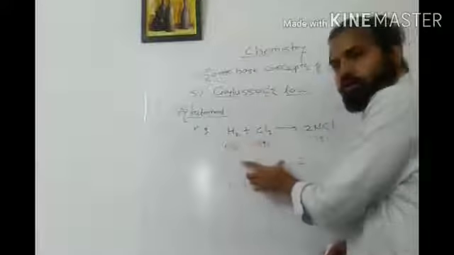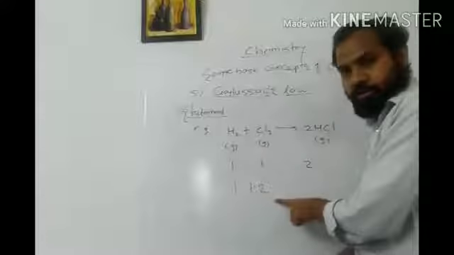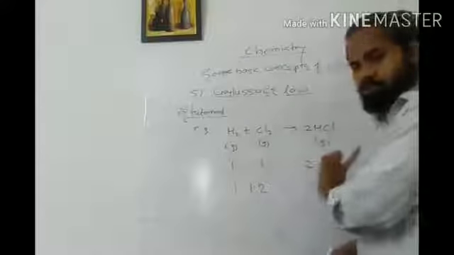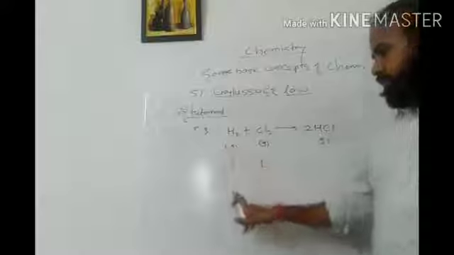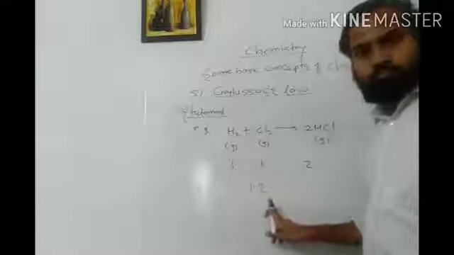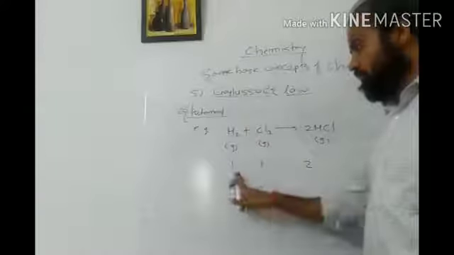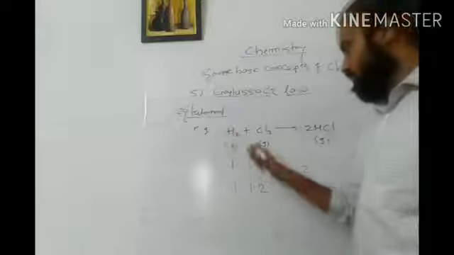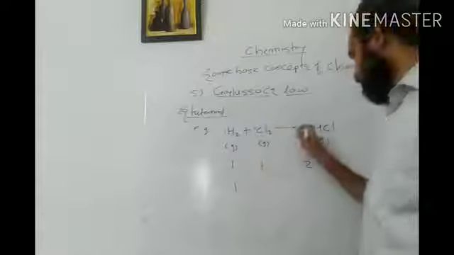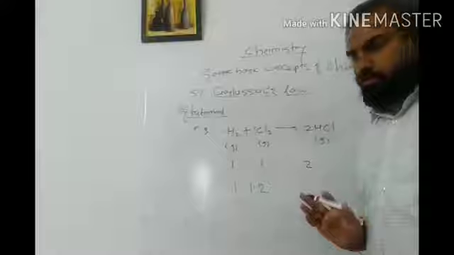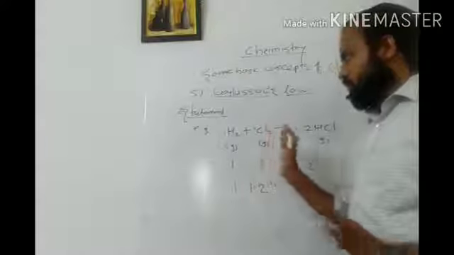According to Gay-Lussac, the ratio appears in whole numbers for reactants and products. In the example, the ratio is 1:1:2. Okay, this is by volume. Here 1 means 1 mole of hydrogen, 1 mole of chlorine, and here 2 moles of HCl. So according to Gay-Lussac's law, this is proven.